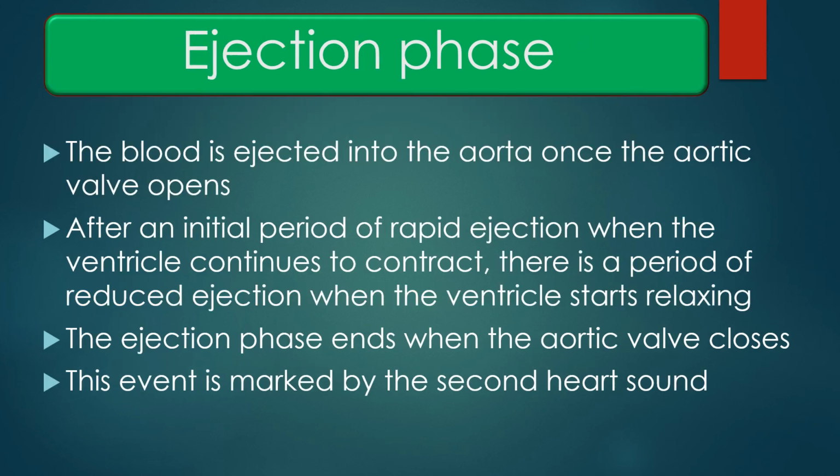Ejection phase. The blood is ejected into the aorta once the aortic valve opens. After an initial period of rapid ejection when the ventricle continues to contract, there is a period of reduced ejection when the ventricle starts relaxing. The ejection phase ends when the aortic valve closes. This event is marked by the second heart sound.